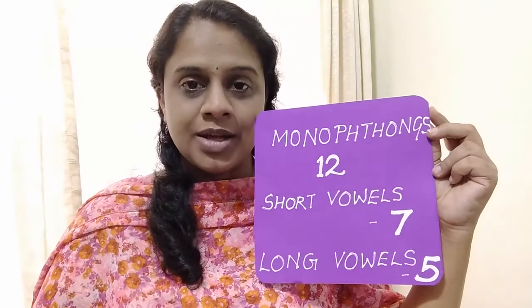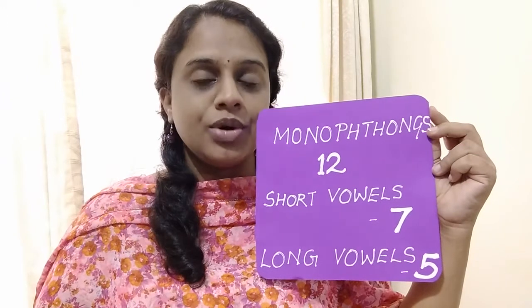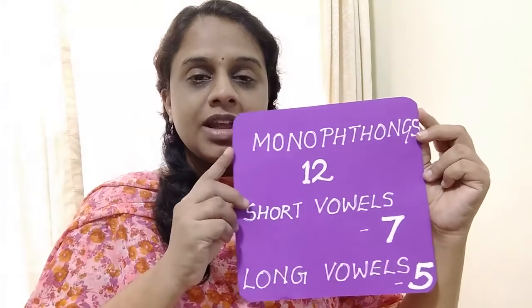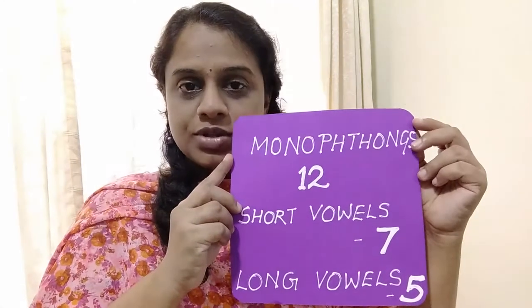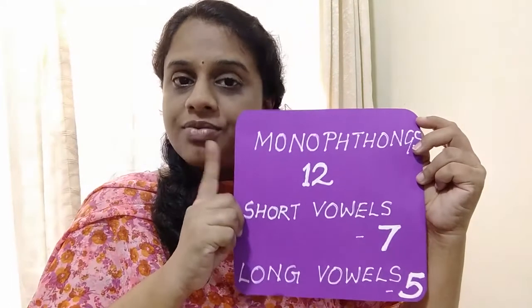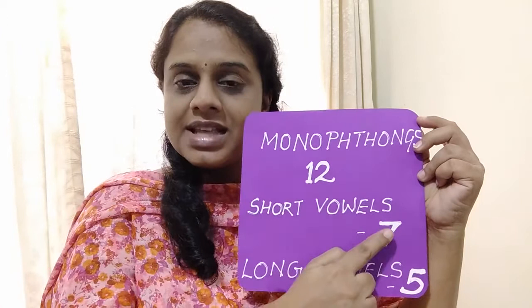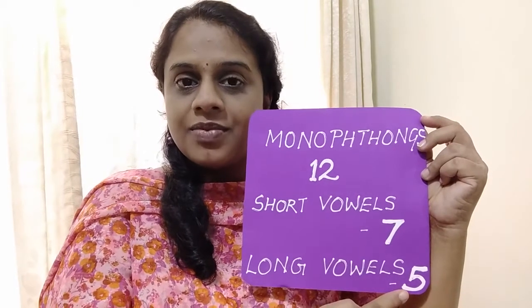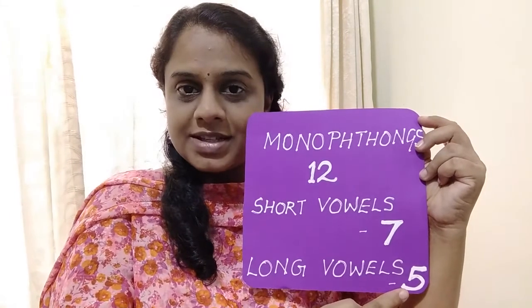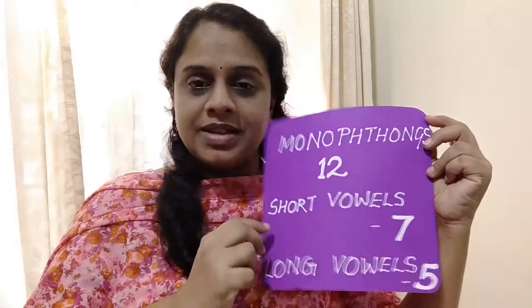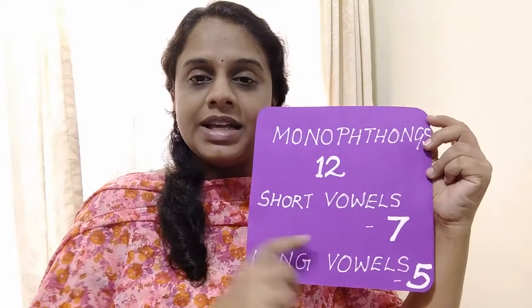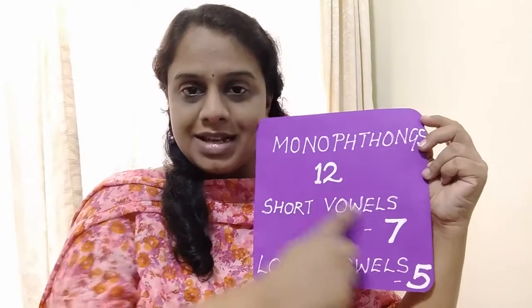How many monophthongs are there? There are altogether 12 monophthongs. Among these 12 monophthongs, 7 are short vowels and 5 are long vowels. Is that clear to you? Now we'll be learning them in detail.